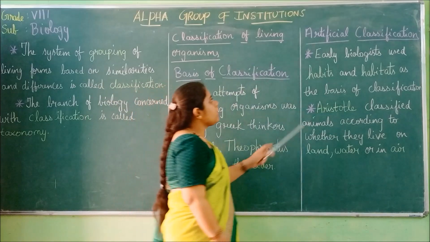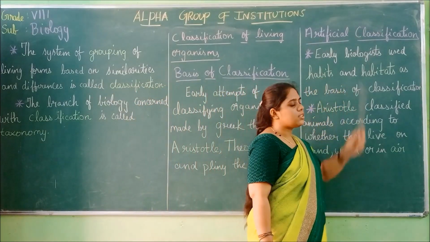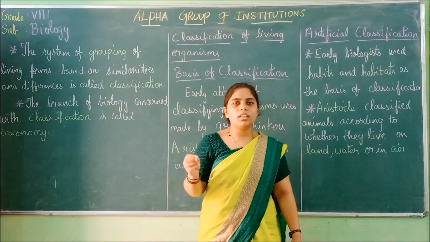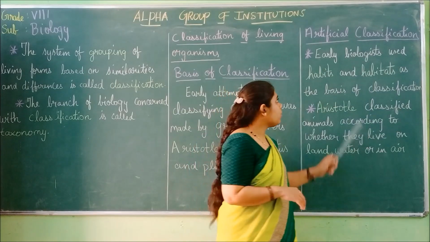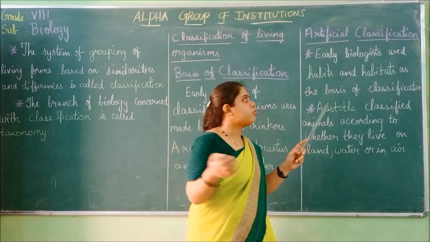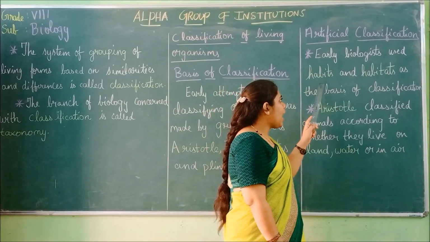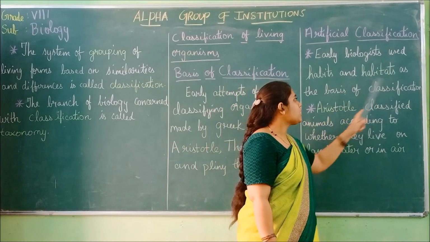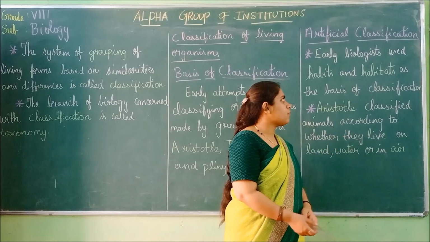And next is artificial classification. Artificial classification is one method. Early biologists, those in the earlier period, used habits and habitats as the basis of classification.